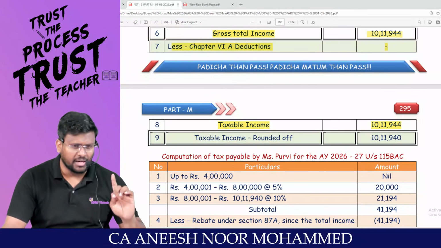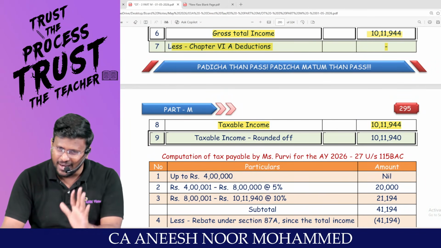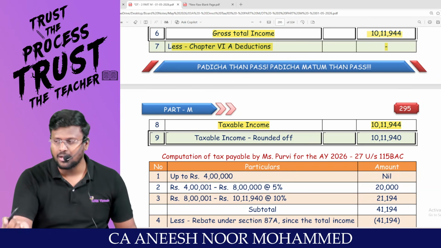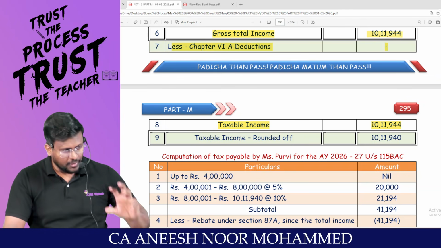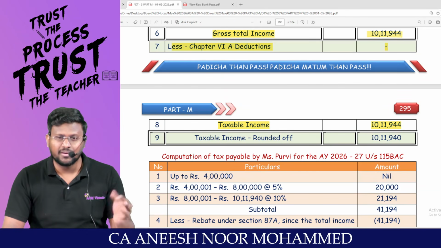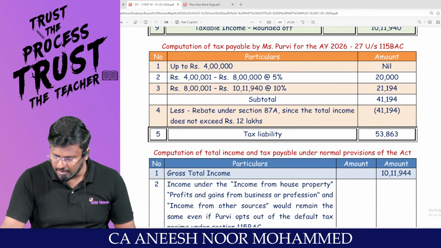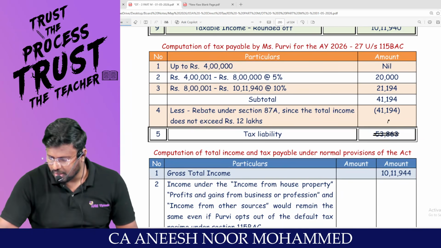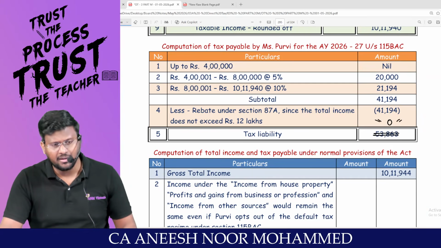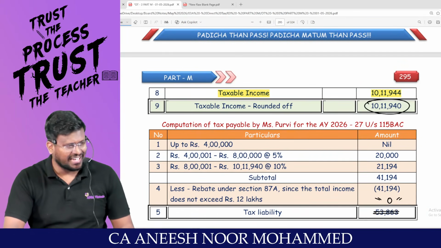10 lakh, tell me. 10,11,944. Is it less than 12 lakh? Under default tax regime, up to 12 lakh, you can claim rebate under 87A. So even though you calculate the tax payable, entire tax payable can be claimed as rebate under 87A. That means the tax liability should be nil, my dear lovable students. Tax liability should be nil under default tax regime.